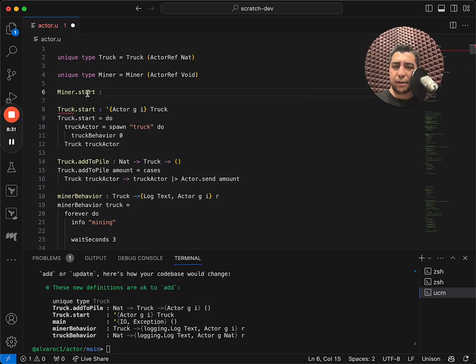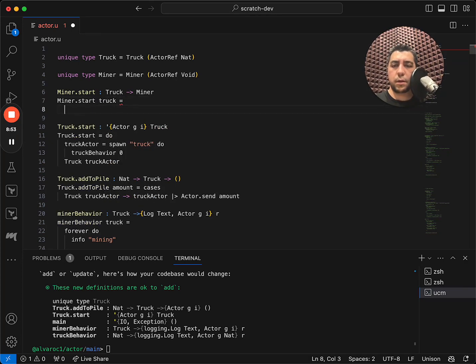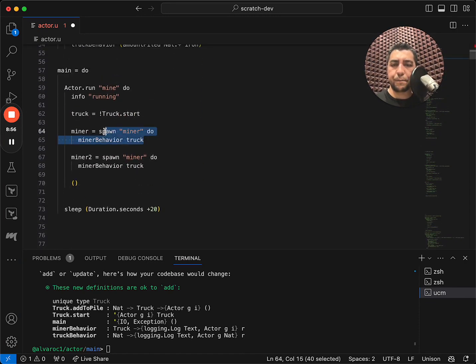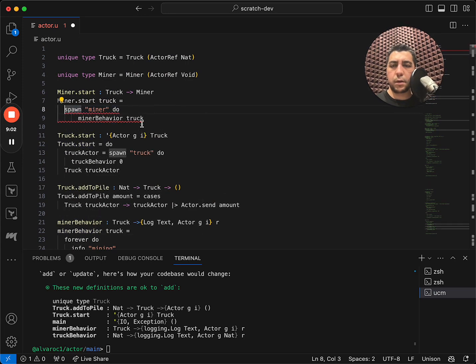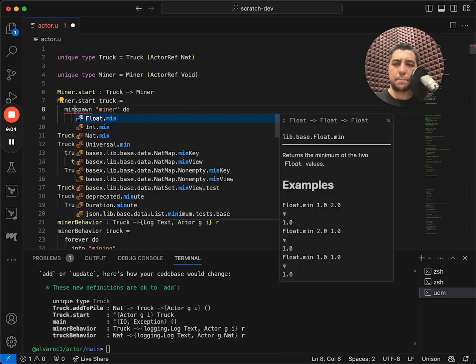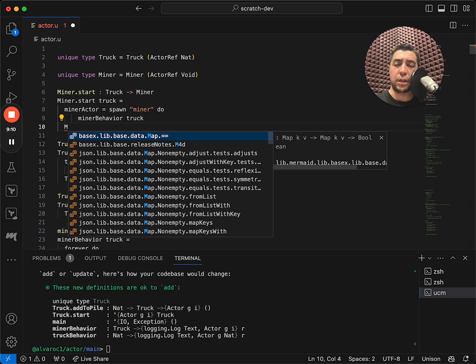But in order to start a miner, we need a reference to a truck. So we'll take that truck as a parameter. And then we'll return our fully spawned, instantiated miner. Truck. And we can copy the code right here. We'll call it the miner actor, and we will wrap it just like we did with the truck.